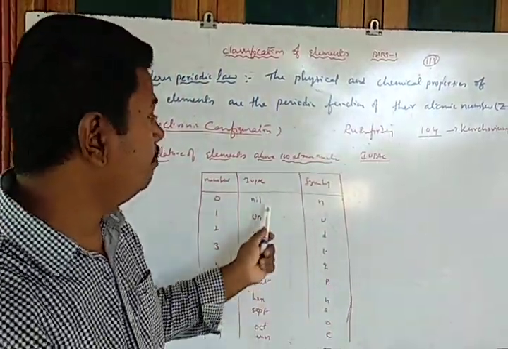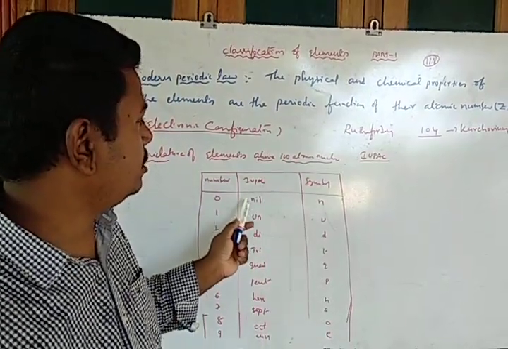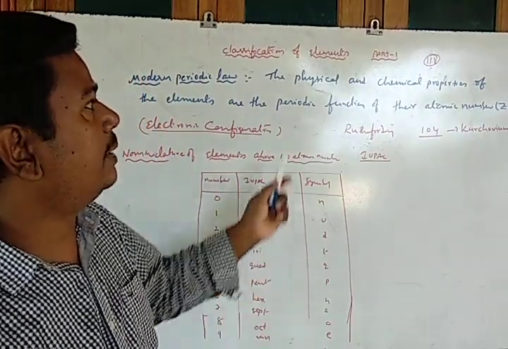Right. So before that, how are these IUPAC symbols and IUPAC nomenclature useful to write the names of the elements?